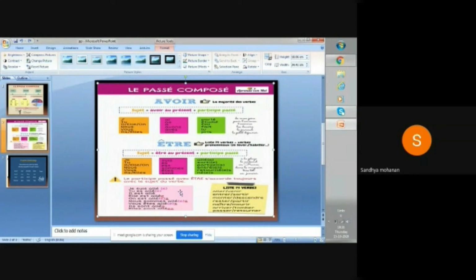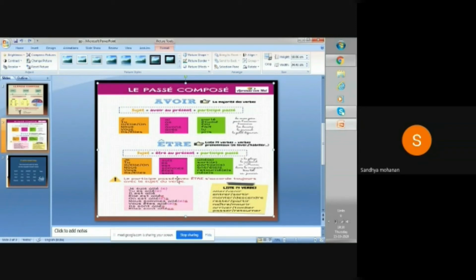Then you should add the accord, which means if it is feminine, you add e, and if it is plural, you add s. If it is masculine plural, s, and if it is feminine plural, you should add es. If you have a doubt whether it is masculine or feminine, you should add e in brackets.